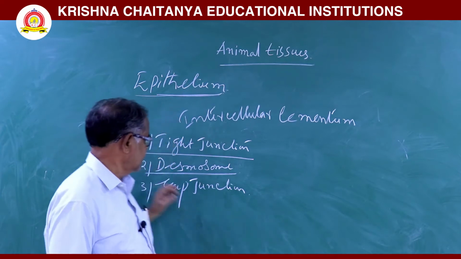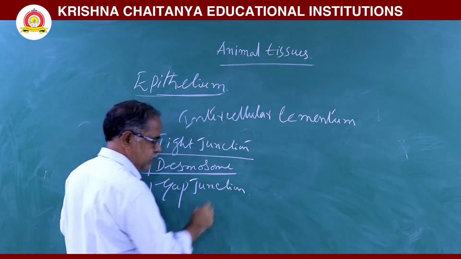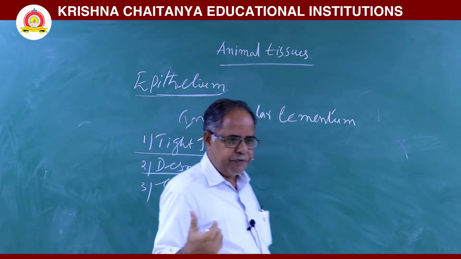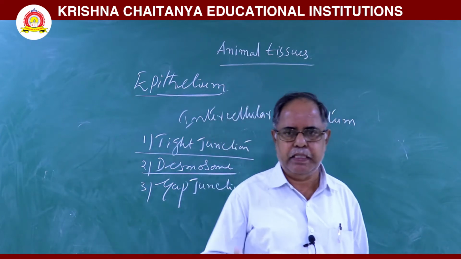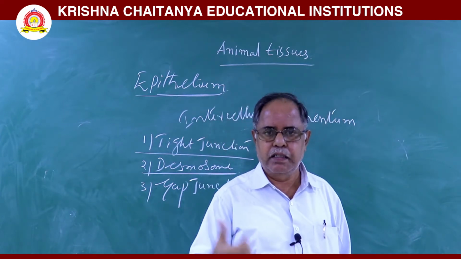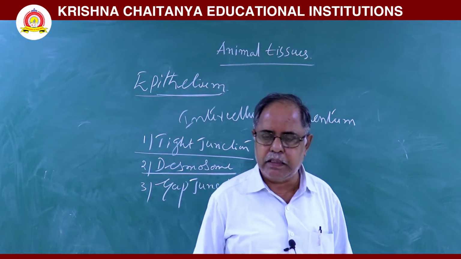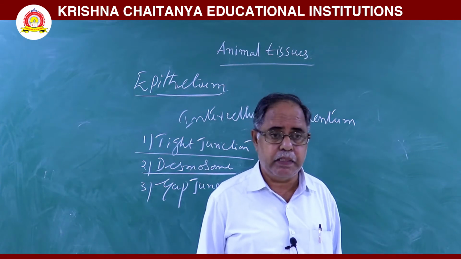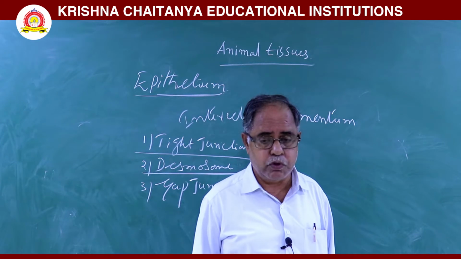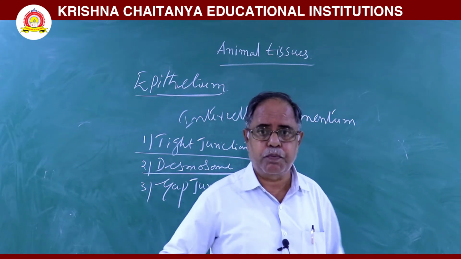Next, in desmosomes, some filaments are there. These are intermediate filaments. These intermediate filaments anchor the desmosomes into the cytoplasm.